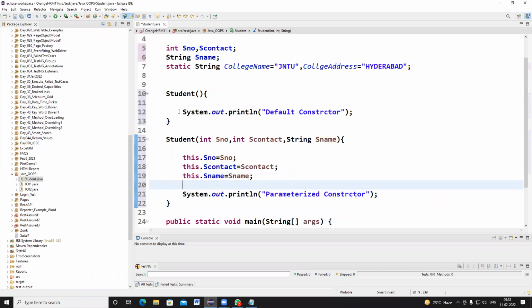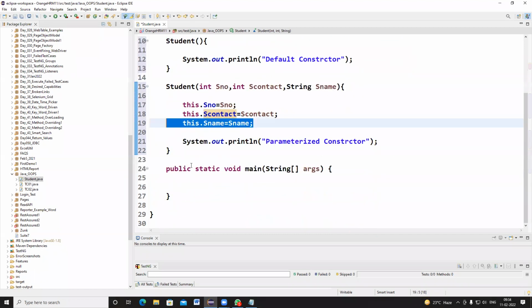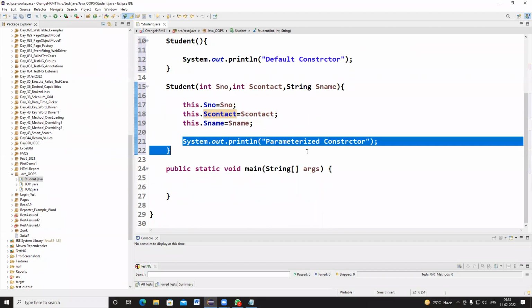So how do we write a constructor with parameters? We write like this. You can declare global variables and assign the global variables like this. This represents the current object. What is meant by current object? Suppose student S1 has been created, then S1 dot number, S1 dot contact number, and S1 dot name. Like that, I have written a constructor with parameters.